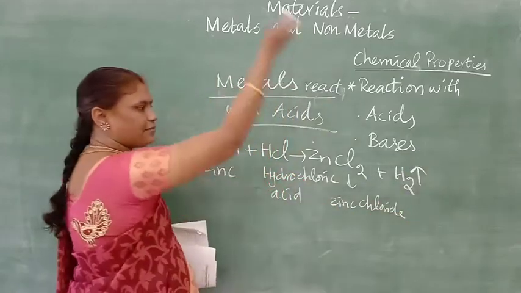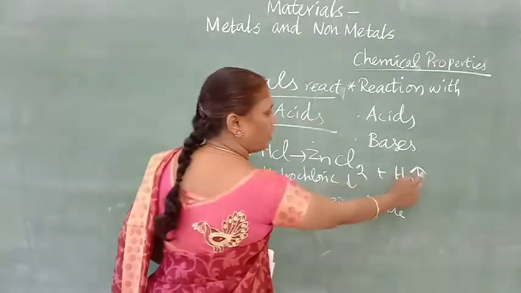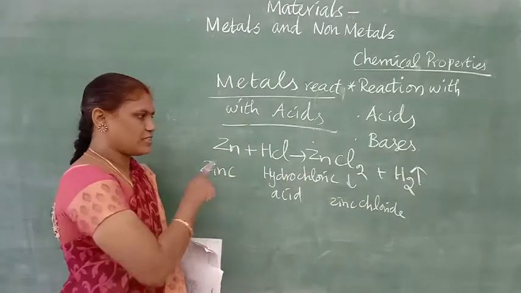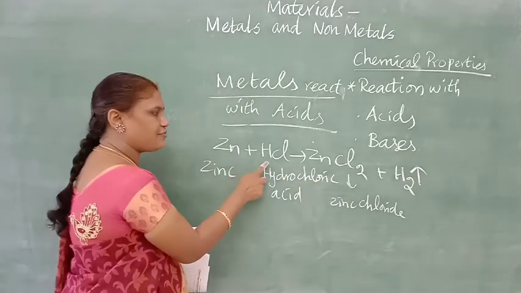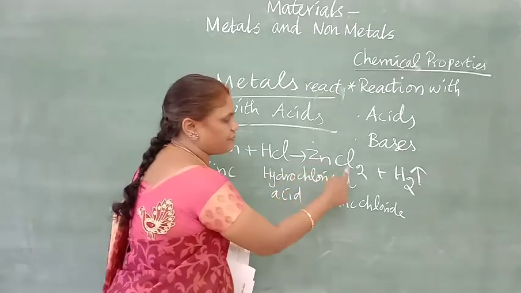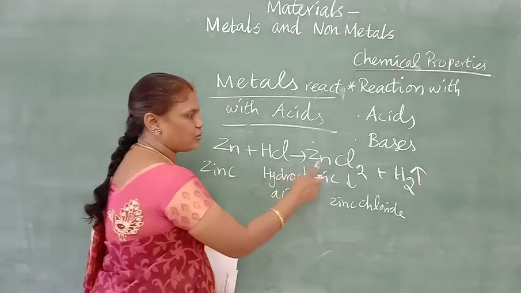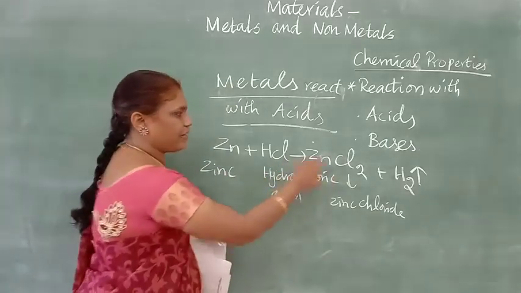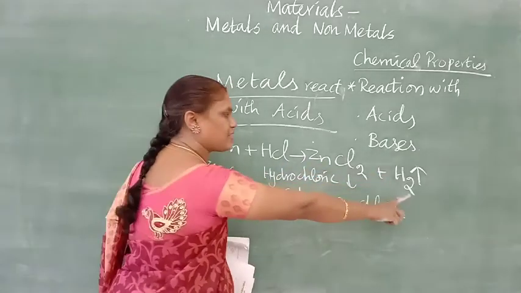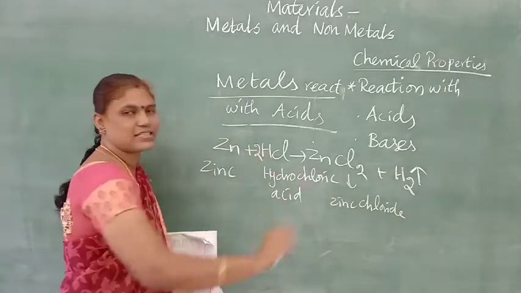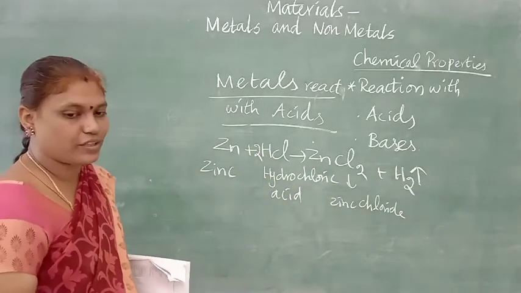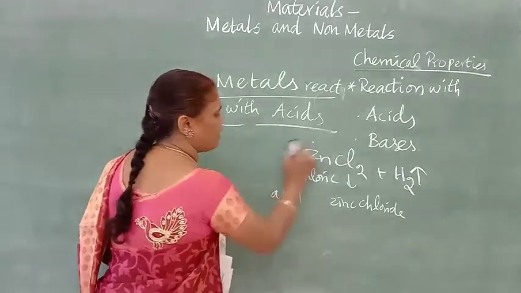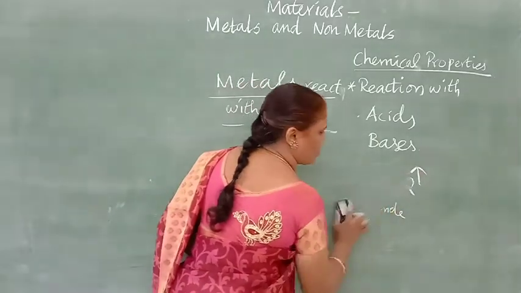The gas has the nature of going up, so we have to put an upward arrow mark. So this is one example. Instead, if I put sulfuric acid, you will be getting zinc sulfate. If I use nitric acid, you will be getting zinc nitrate. So according to the acid, you will be getting the salt. But hydrogen is common. And you will know how to test it also. We have to test it with a splinter. It gives what sound? Pop sound.